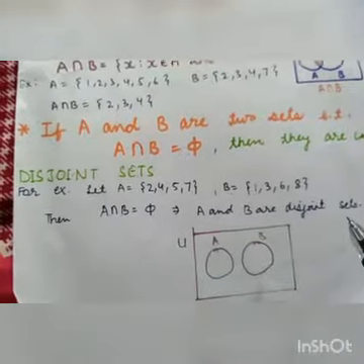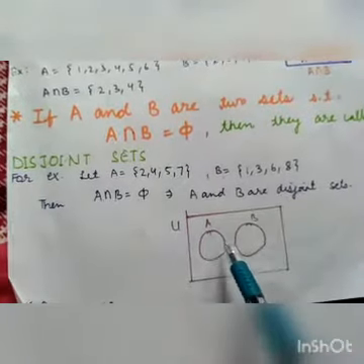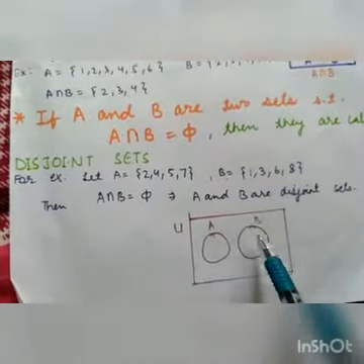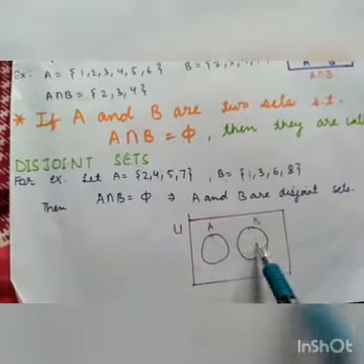In the Venn diagram representation, when the sets are disjoint, we draw them like this. There is no contact between the set A and the set B. That is, there is no common portion between these two sets. They are disjoint.